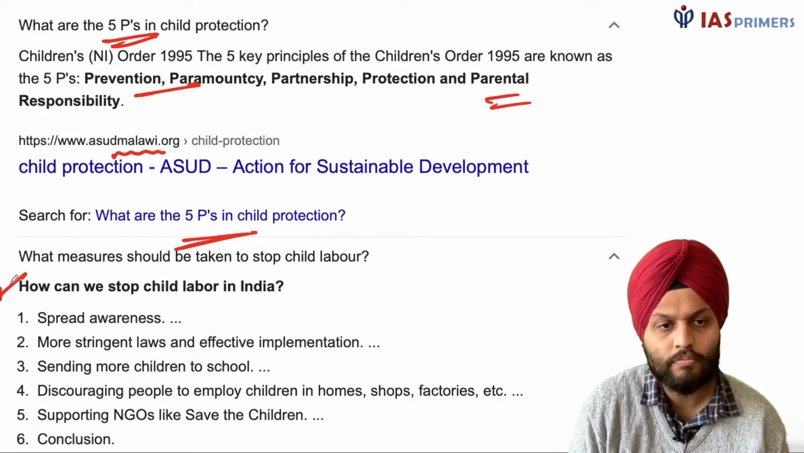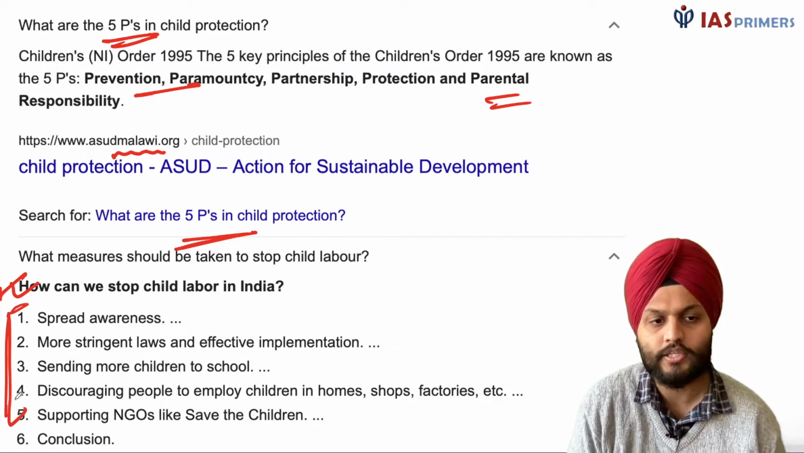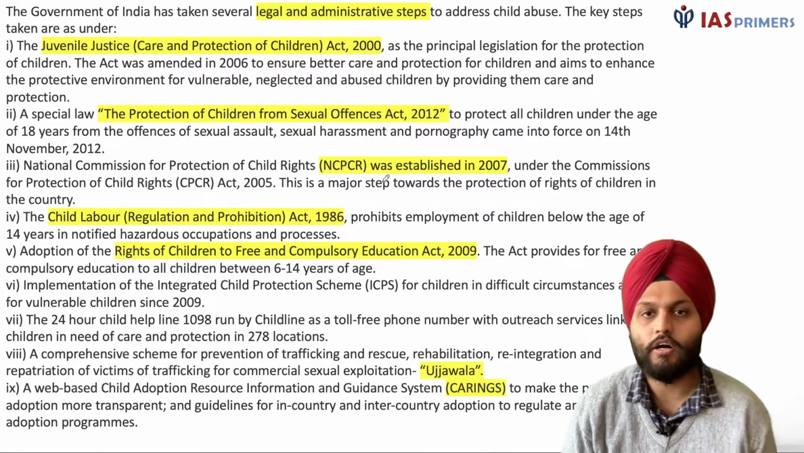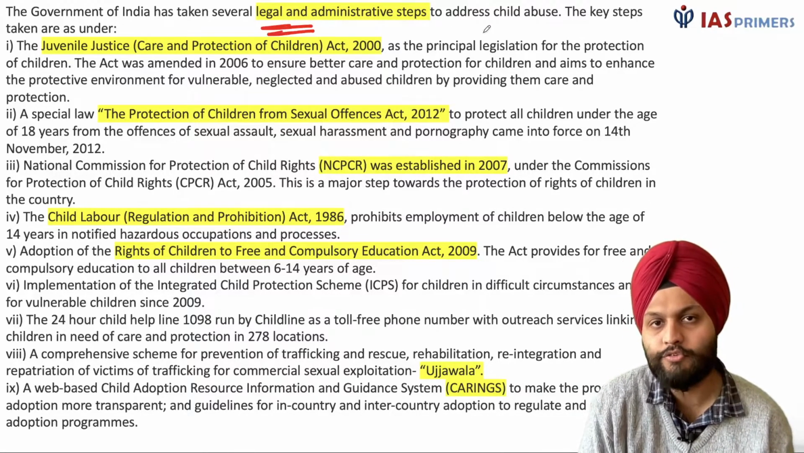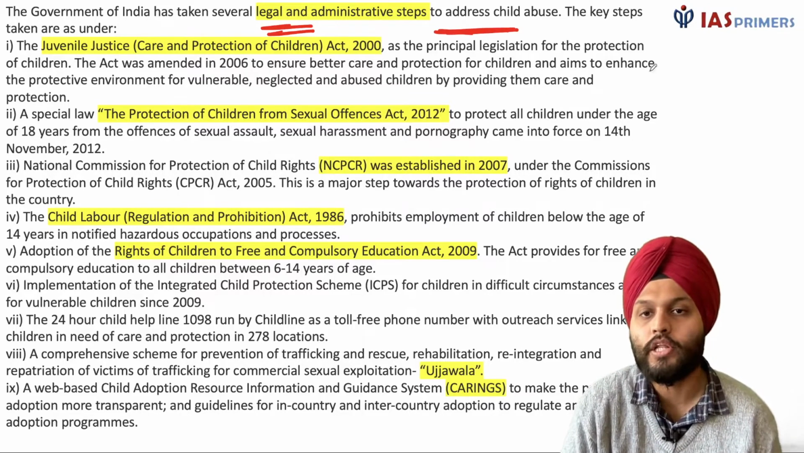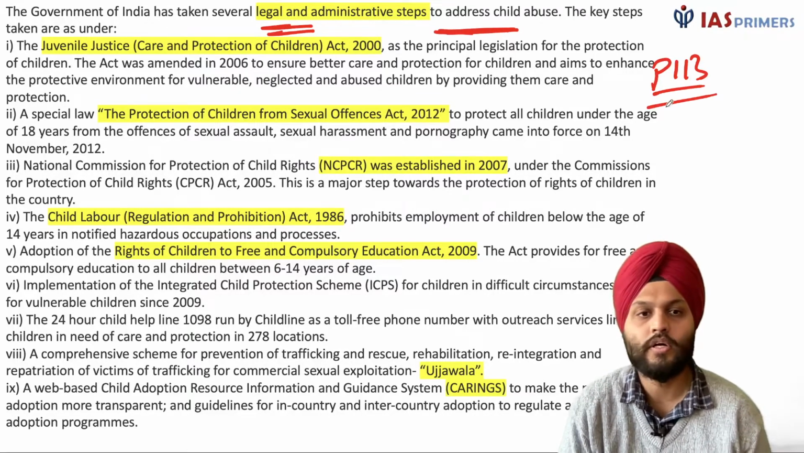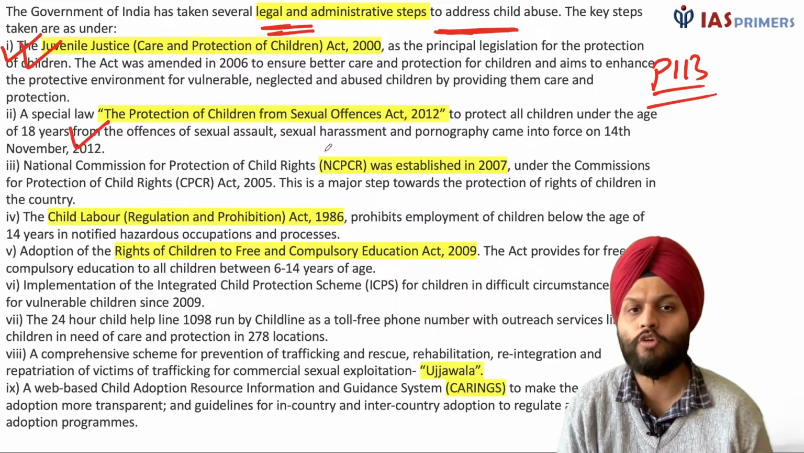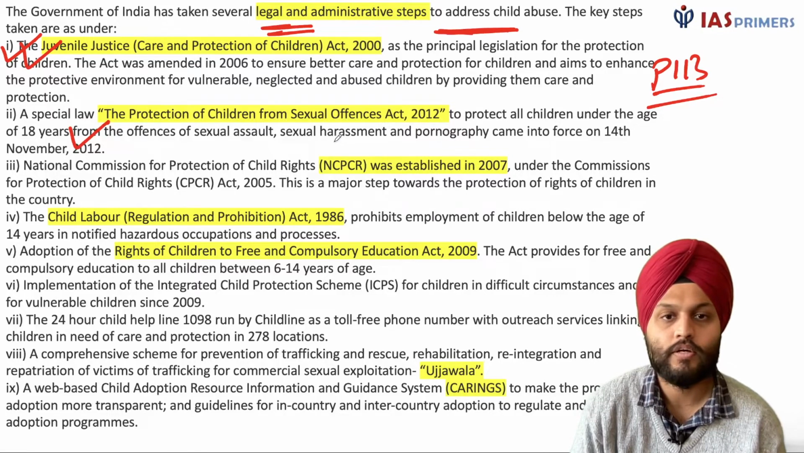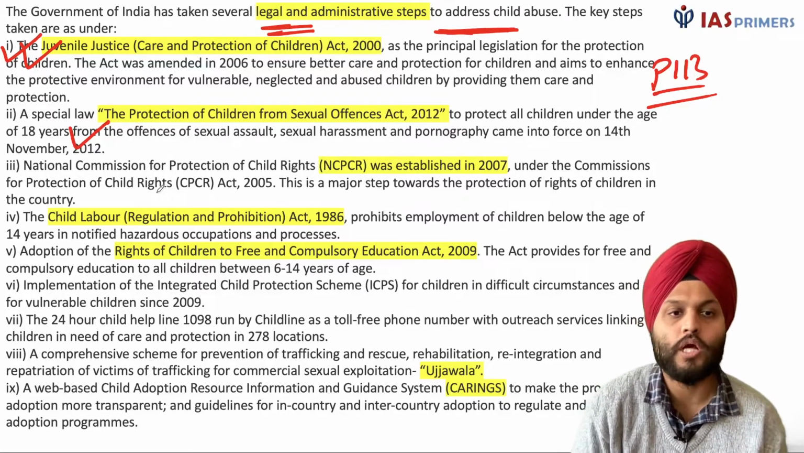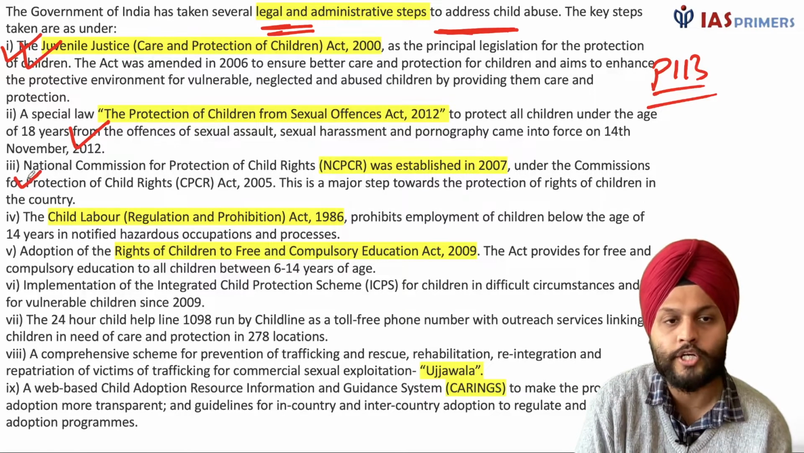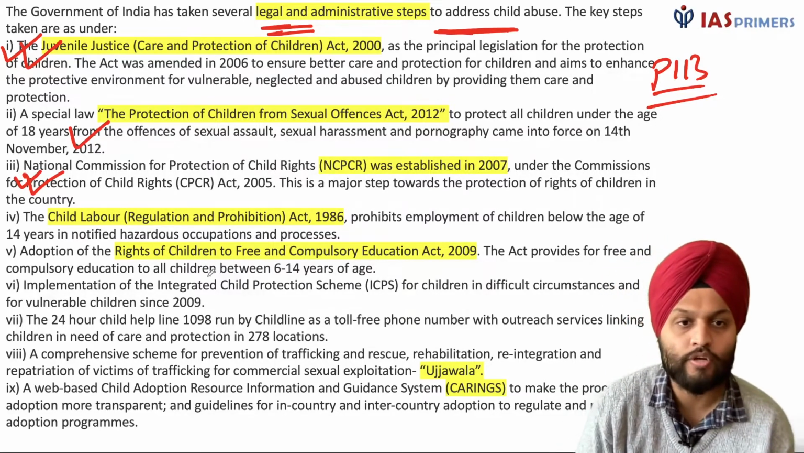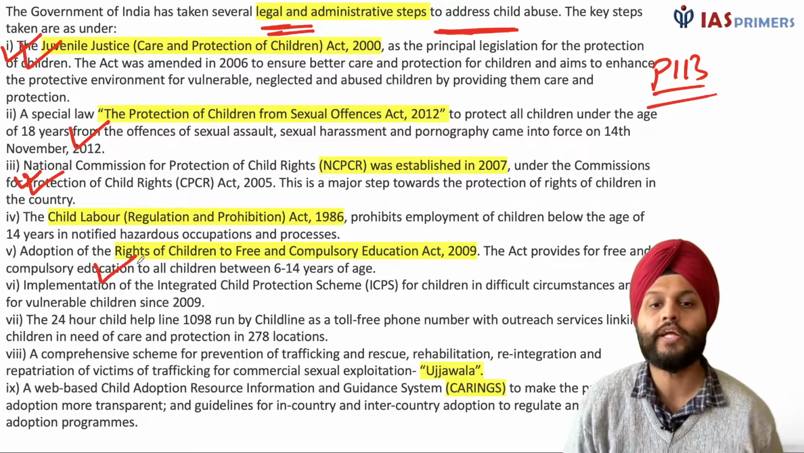Then we have some steps that can be taken with reference to stopping child labor. These are all related topics. Now some steps that the government has taken, both legal and administrative, to address child abuse. All of this is from PIB over here, right? So we have the Juvenile Justice Act, we have the Protection of Children from Sexual Offences Act 2012. Then a commission was formed known as the National Commission for Protection of Child Rights. The Child Labour Act was introduced to prohibit employment of children below the age of 14. Right of children to free and compulsory education.